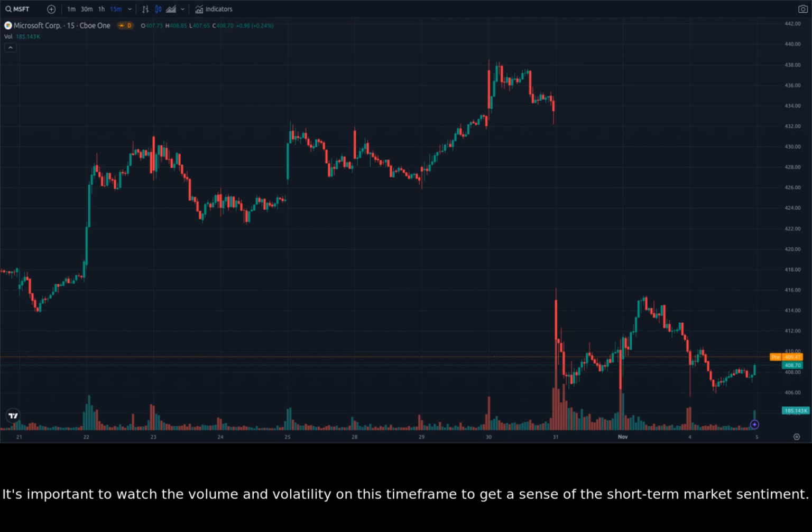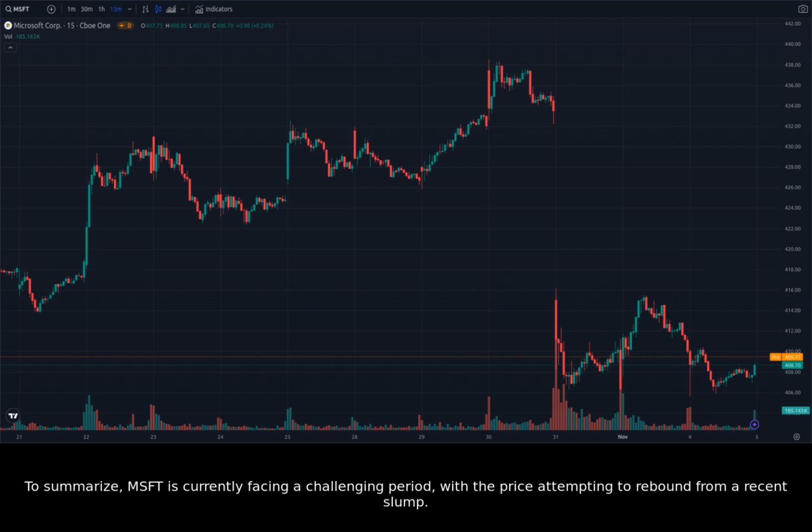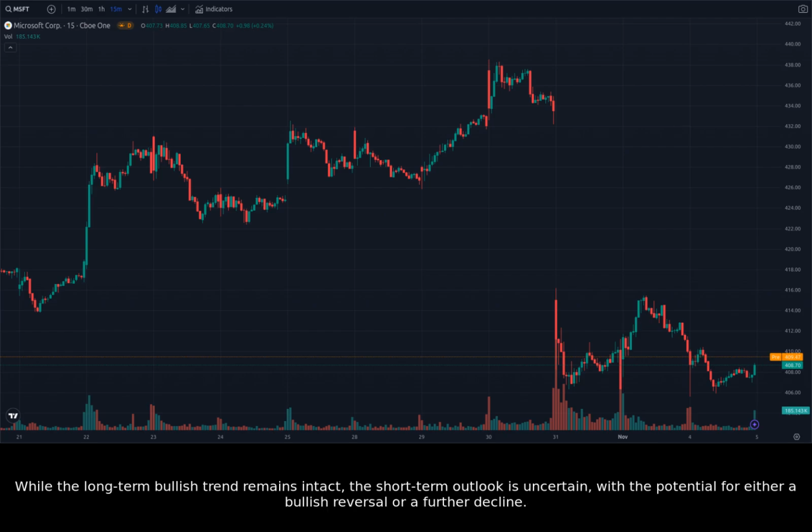It's important to watch the volume and volatility on this time frame to get a sense of the short-term market sentiment. To summarize, Microsoft is currently facing a challenging period, with the price attempting to rebound from a recent slump. While the long-term bullish trend remains intact, the short-term outlook is uncertain, with the potential for either a bullish reversal or a further decline.